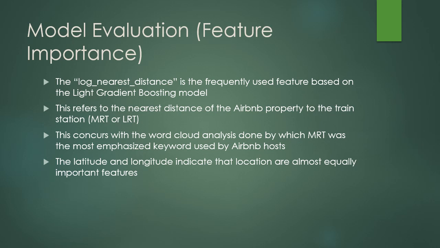So from the feature importance, we can see that the nearest distance of the Airbnb property to the MRT station is the frequently used feature based on the LGBM regressor. So this concurs with the word cloud analysis done previously, by which the MRT was the most emphasized keyword used by the Airbnb host. Also, the latitude and longitude indicates that location-wise is also a selling factor for an Airbnb property to be purchased or rent by potential buyers.